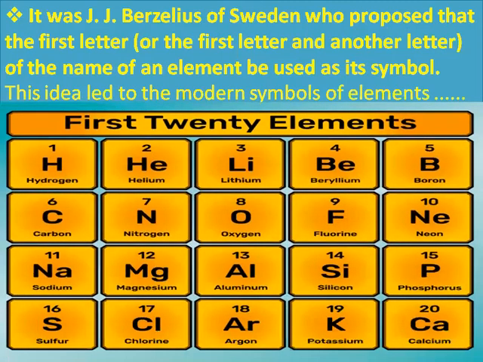The table shows the first 20 elements, and the names of the elements along with their symbols. Hydrogen is the first element and has the symbol H, helium second, He, lithium third and having symbol Li, and so on. Calcium is the 20th element and has the symbol Ca. Dear students, kindly note down these elements in serial order as well as their symbols.